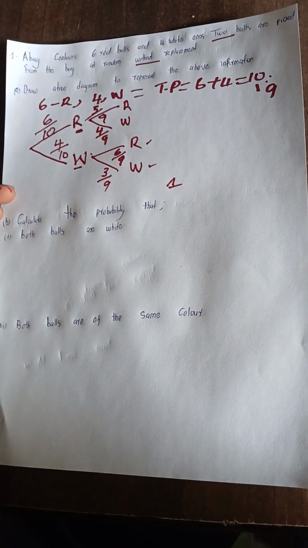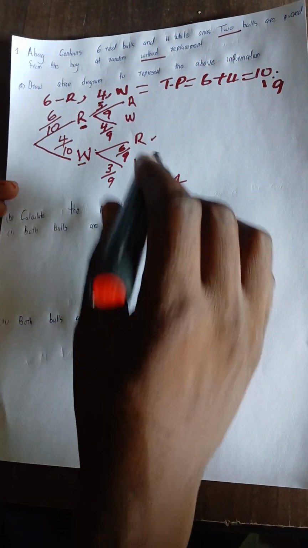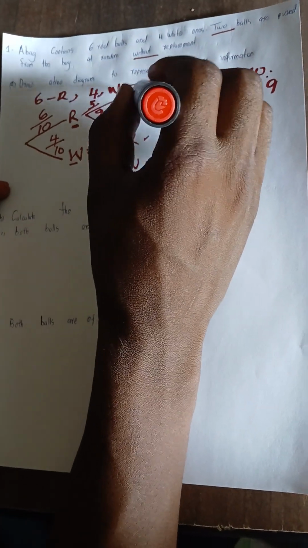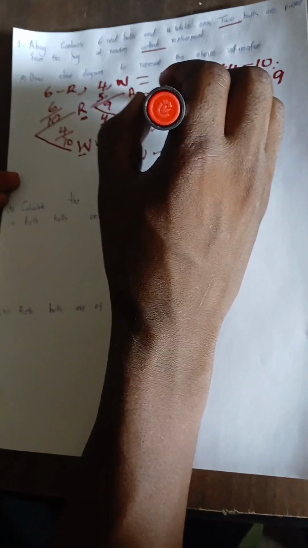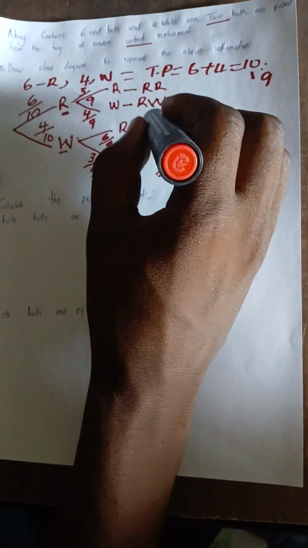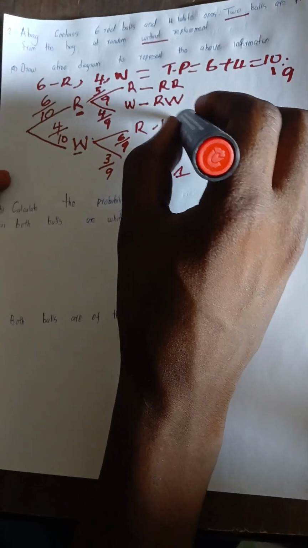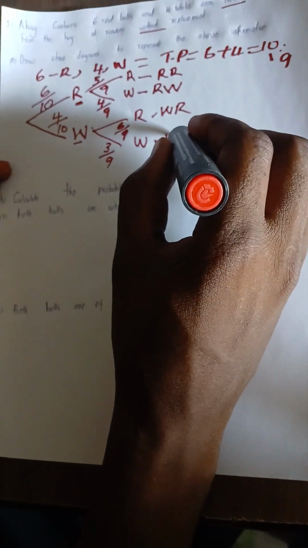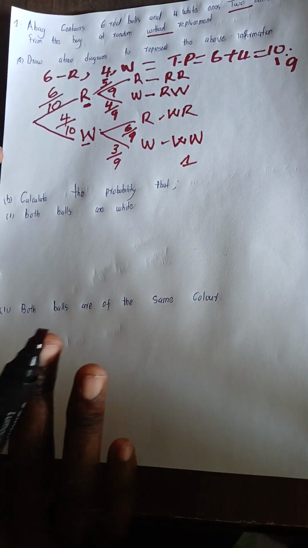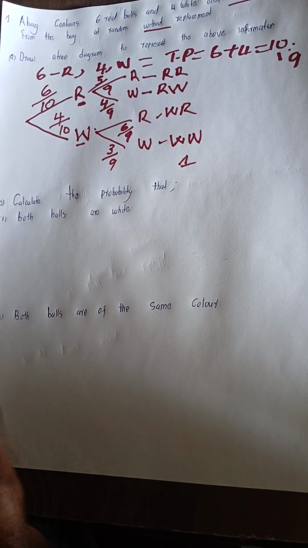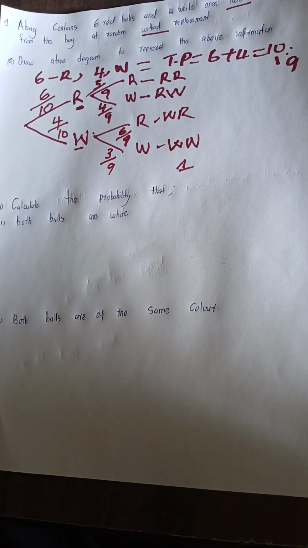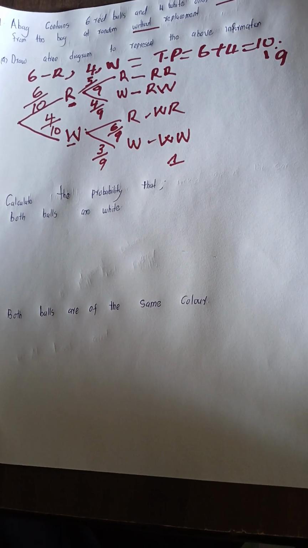Good. So I always encourage, after you have done this, get the possibilities. Like possibility here is red, red. Here it is red, white. Here it is white, red. And here it is white, white. After you have done that, I assure you, my learners, that it will be easier for you now to answer the following questions.